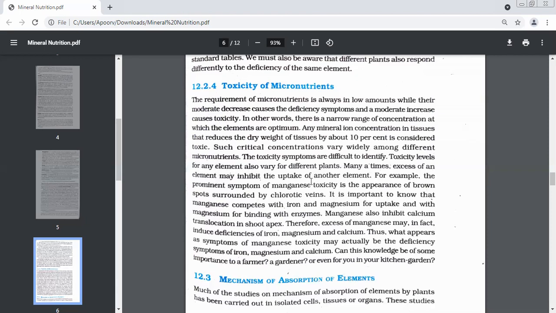Such critical concentrations vary widely among different micronutrients, and the value of how much percent it is going to be depends upon different nutrients. The toxicity symptoms are difficult to identify. See, beta, we could identify which kind of symptoms? Deficiency symptoms, but it is very, very difficult to identify which symptoms? Toxicity symptoms. We said chlorosis, necrosis, they are all which symptoms? Deficiency. Yes, they're deficiency symptoms. So was it easy to identify them? Were they visible? Yes, ma'am.